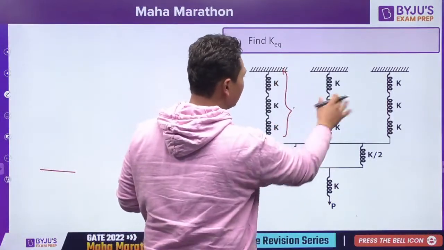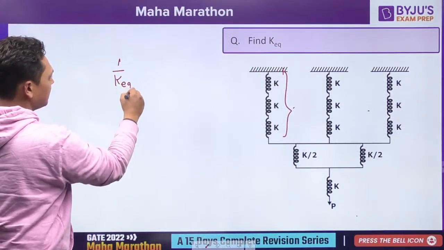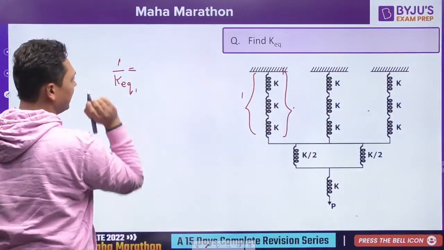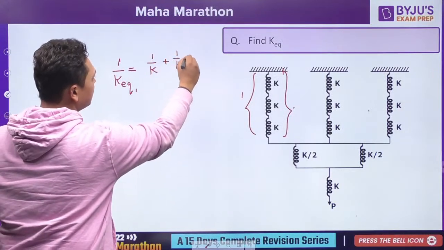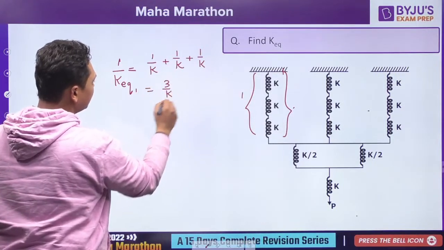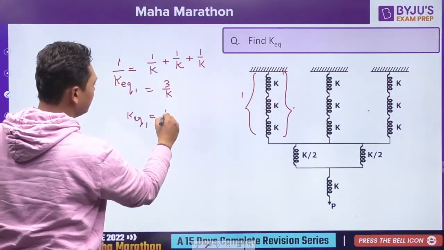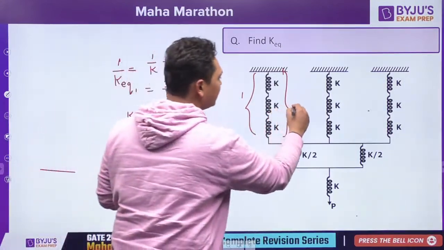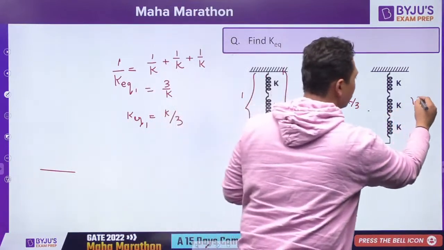Over here we are having these three in series and these are in parallel. So 1 by K equivalent for only this portion, let us call this portion number 1. K equivalent of 1 is equal to 1 by K plus 1 by K plus 1 by K, which is equal to 3 by K. So K equivalent for this one system will be equal to K by 3. Yes or no, everyone? And similarly, this will also be K by 3, and this will also be K by 3.